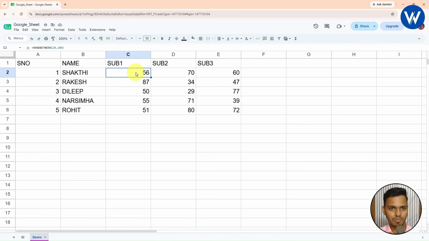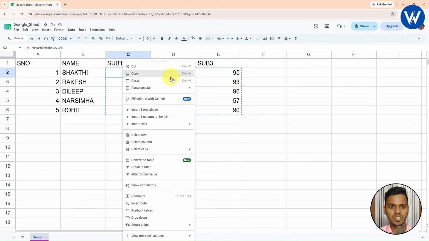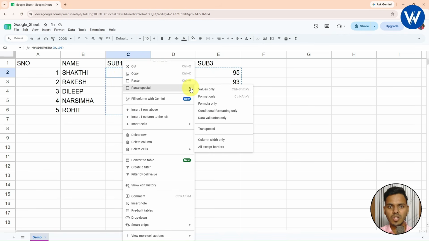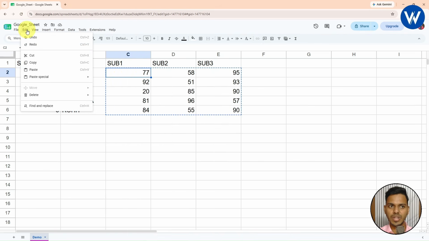Now let me tell you one important point. Let's suppose whenever you make any changes in the cell, what will happen? This value will automatically change. So I don't want to change this value. So what I am going to do is I will simply copy this, Control C. Now right click on this, go to paste special, or what you can do is just go to edit.